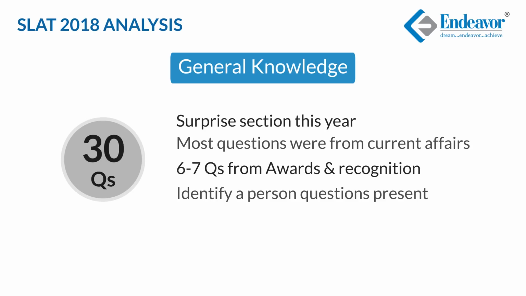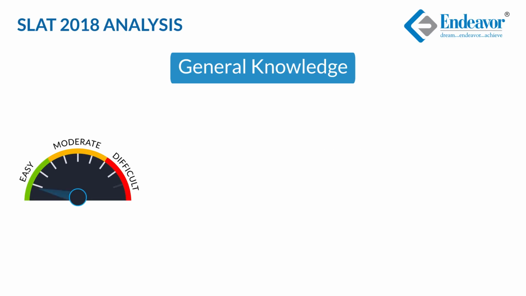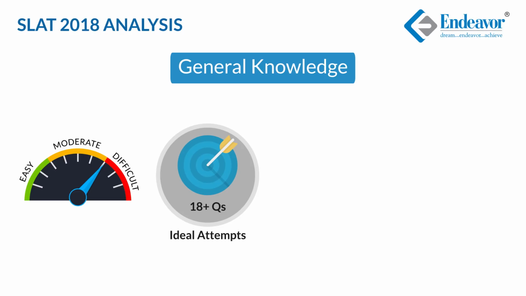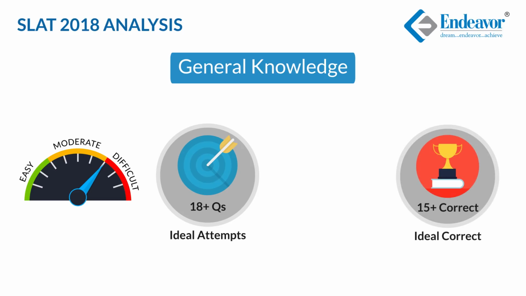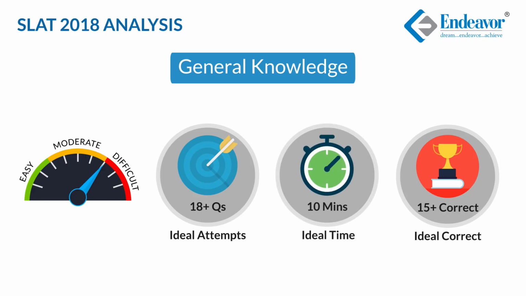Apart from these, there were standard current affair questions such as the lawyer of Kulbhushan Jadhav at the International Court of Justice, countries that have granted citizenship to Julian Assange and Sophia, Chairman of Censor Board of India, and so on. The level of difficulty of this section would be moderate to difficult. Ideal attempts would be 18 plus. Ideal correct would be 15 plus. And ideal time to be allocated would be 10 minutes.